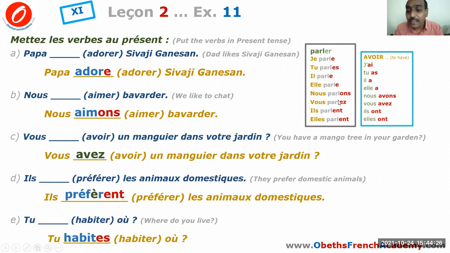So please learn by heart the regular ER verb endings. Find out how to get the stem. By removing the ending ER in the infinitive form, you'll get the stem. The stem will be the same for all the subject pronouns, but what we need to learn by heart are the endings. I've written the endings in red color. And the verb avoir, it's not a regular ER verb, it's an irregular verb. So we need to learn by heart the special present tense conjugation spellings. For je, it is AI, for tu, AS, for il and elle, A, for nous avons, for vous avez, for ils and elles, ONT.